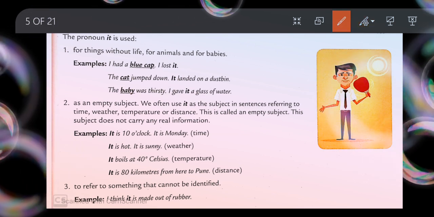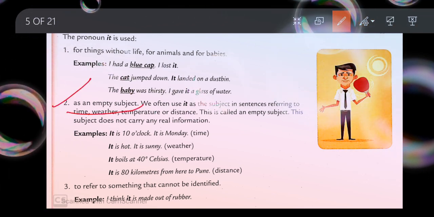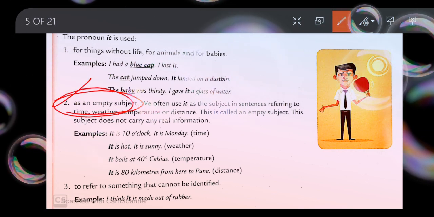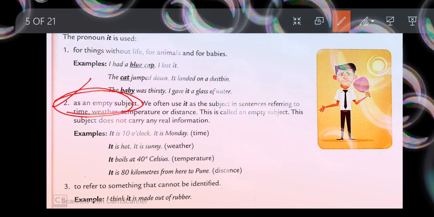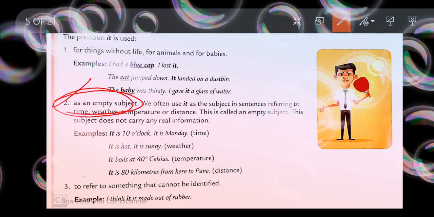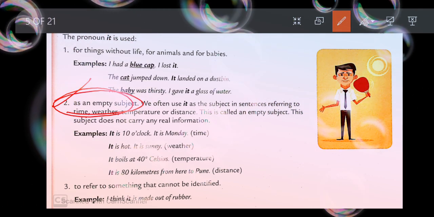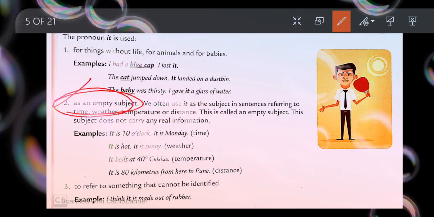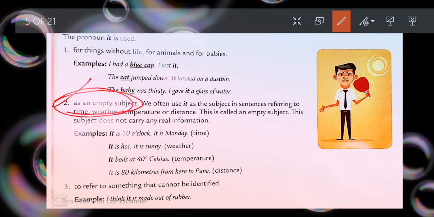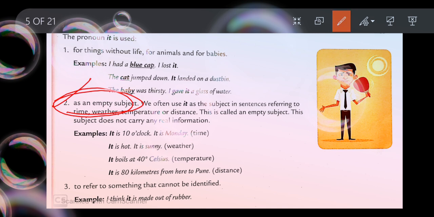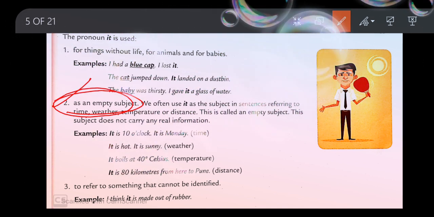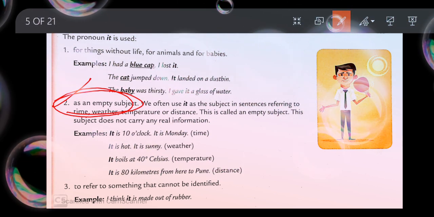Now we'll go to the second point. The second point shows it as an empty subject. If I don't have any real subject, like we often use it, these are usually used in places when we are referring to time, temperature, distance, weather. So the subject does not carry any real information. Then it is said to be my empty subject. So there we'll be using it.